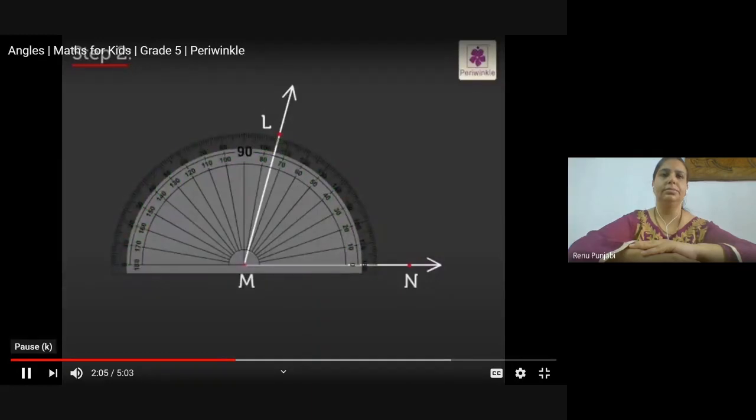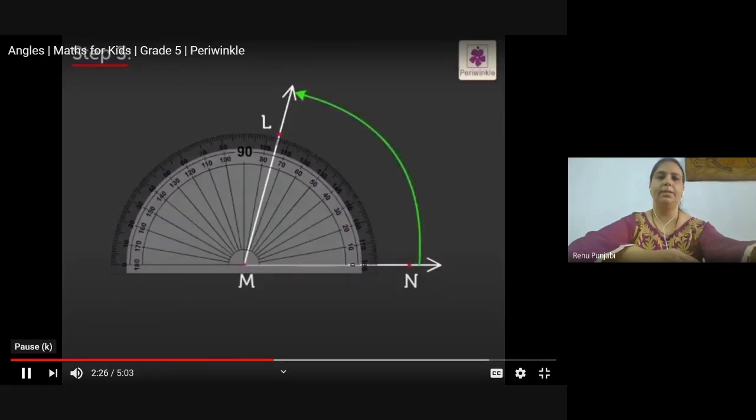We read from whichever side the ray of the angle is pointing towards. Here, we read the scale from the 0 on the right as ray MN points to the right. Step 3. Read the degree measure that coincides with ray ML.